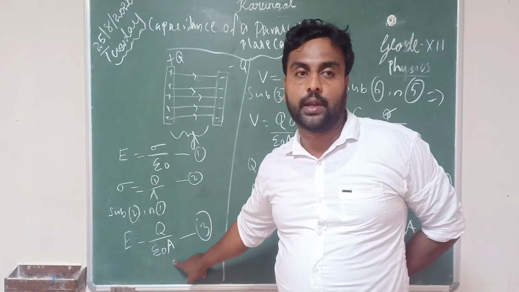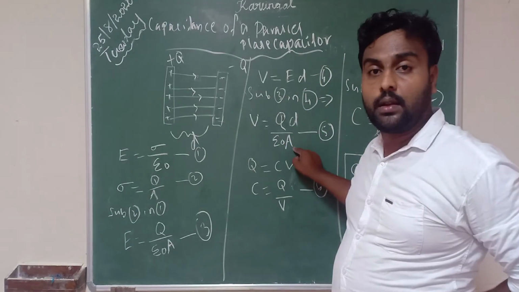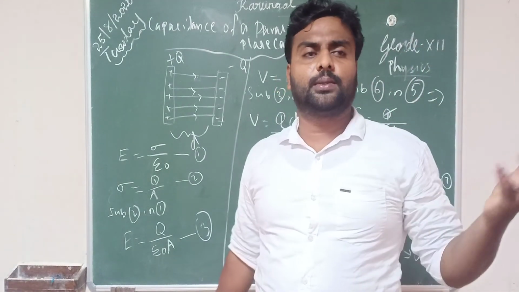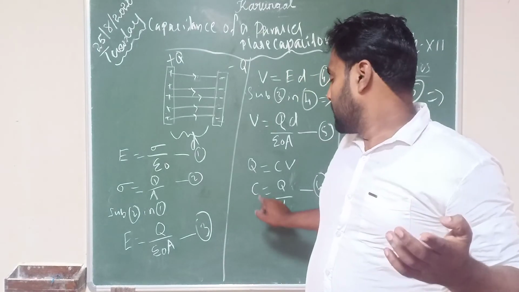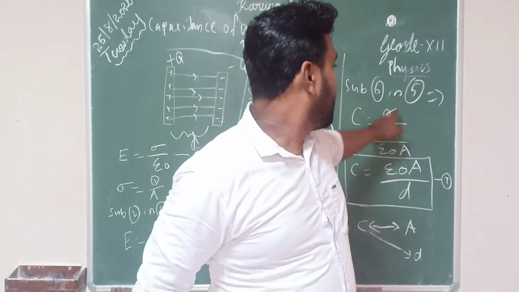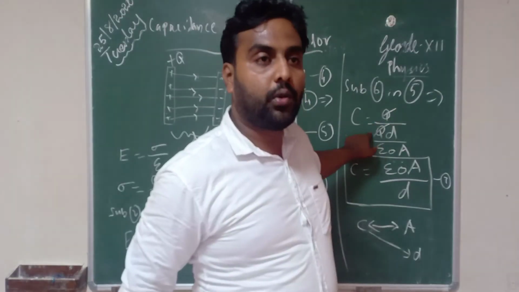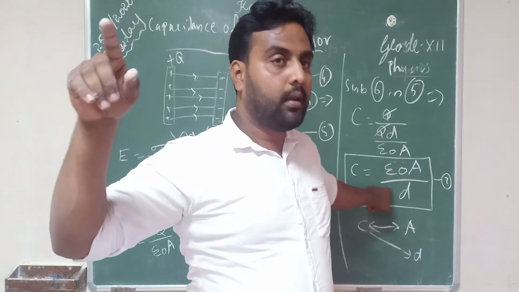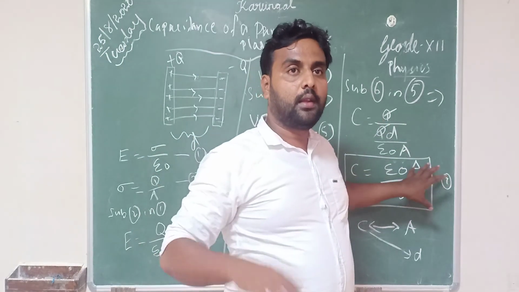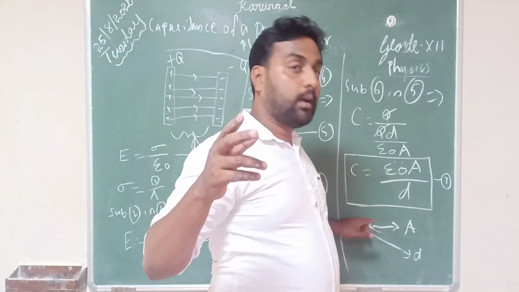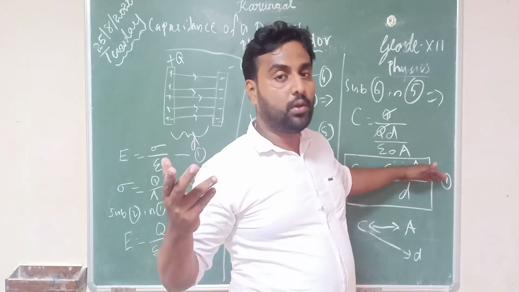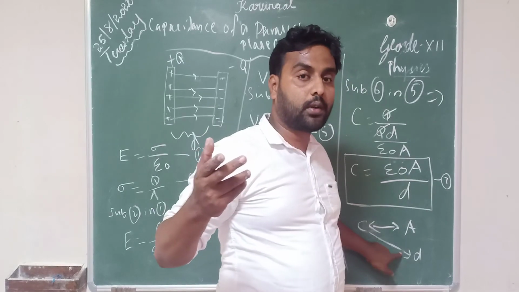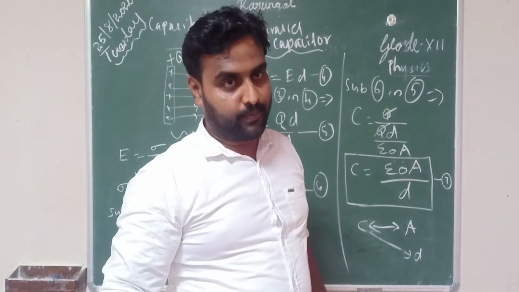Q by epsilon 0 A. Substitute here, so V is QD by epsilon 0 A. Now we find the capacitance using the general formula Q is equal to CV, so C is equal to Q by V. Substitute the value of V, cancel Q, take the reciprocal, so epsilon 0 A by D. This equation 7 gives evidence that capacitance is directly proportional to the area of cross section and inversely proportional to the distance between them.